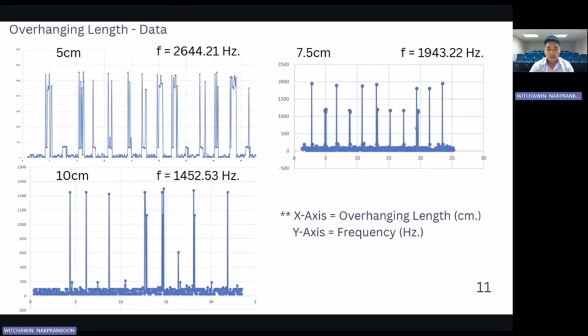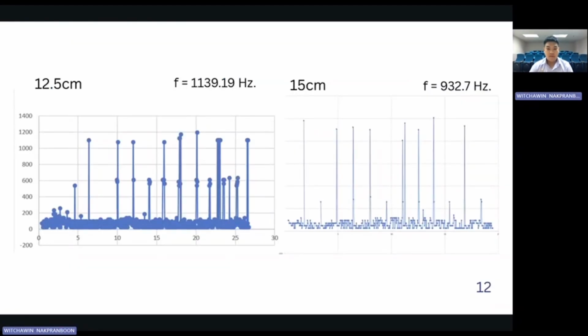On the x-axis is the hanging length in centimeters, and on the y-axis is the average frequency in hertz. For example, at 5 centimeters, the average frequency was 2,644.21 hertz. And for 15 centimeters, the average frequency was 932.7 Hz.